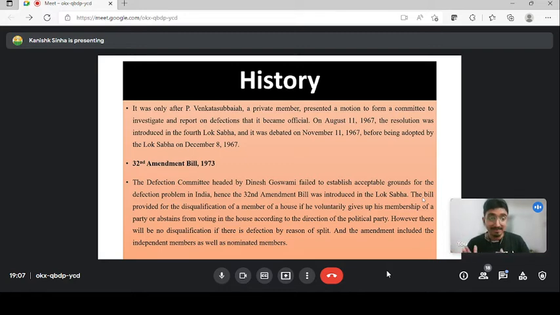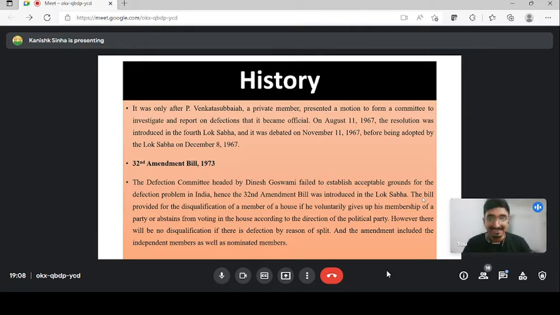So the 32nd Amendment Bill, this is not the Act. The Act is the 52nd Amendment Act. The 32nd Amendment Bill was brought, and these were the provisions that were discussed in it. But the bill failed because at that particular time, 1973, there was no support, no coalition, no majority for the government. As a result, the bill could not pass the Lok Sabha and Rajya Sabha, and could not become an act. So this is the first thing that you have to remember from a current affairs perspective. That is the 32nd Amendment Bill.